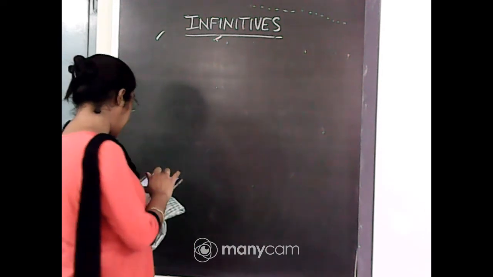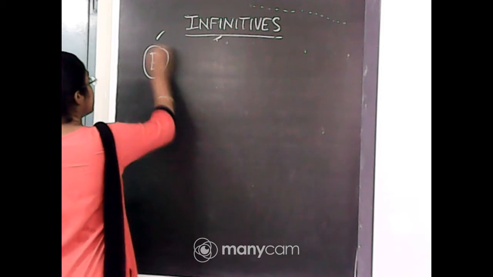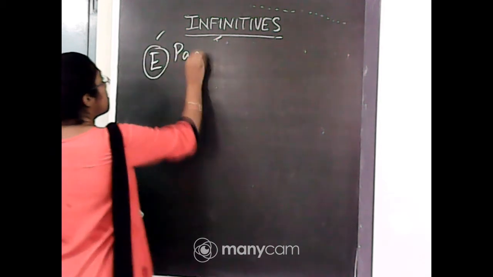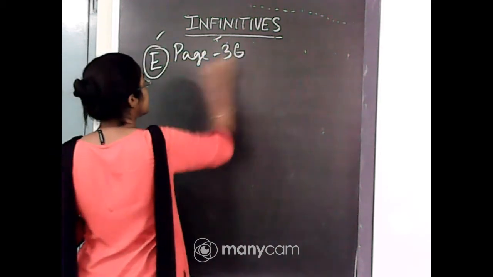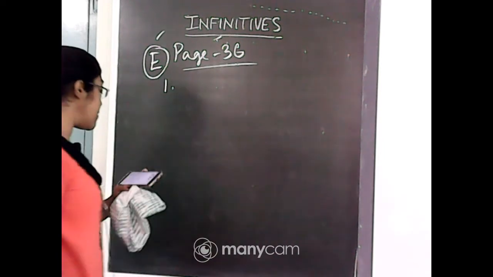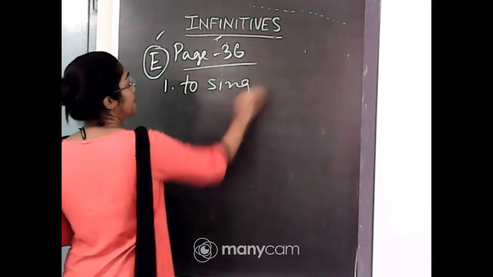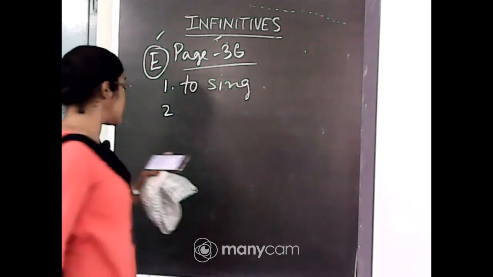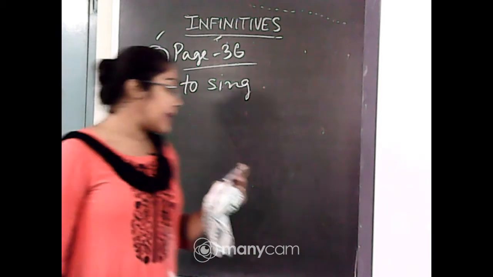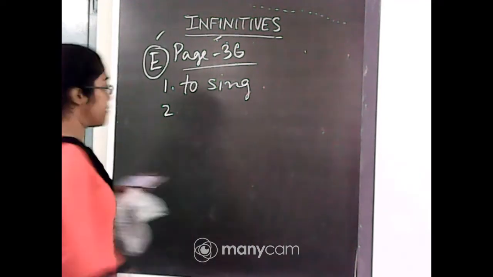Sorry, exercise number E, not L. Page 36. Number 1, infinitive is to sing. Number 2 is they love to play outside in the garden. Here, to play is the infinitive.